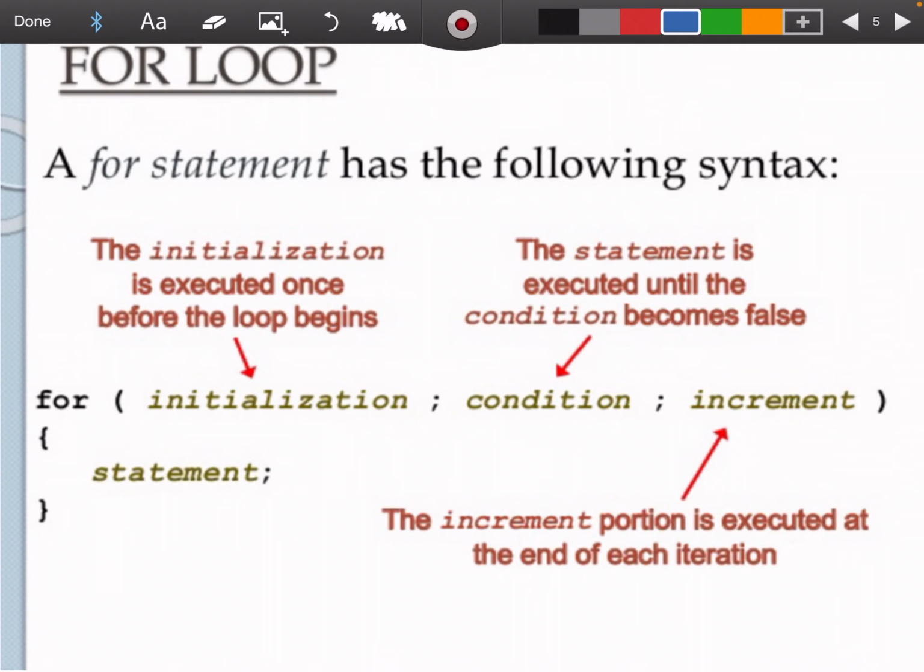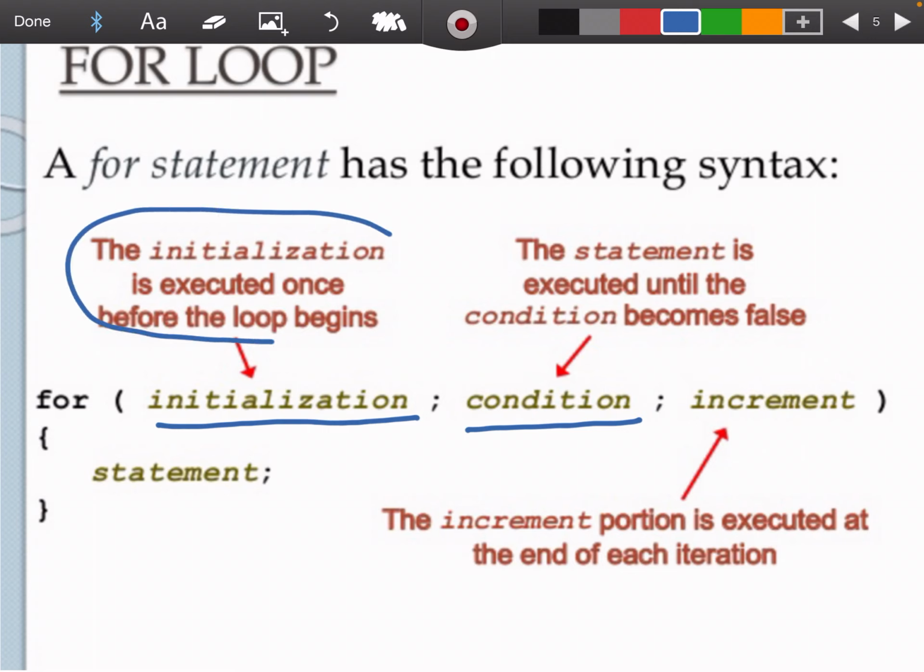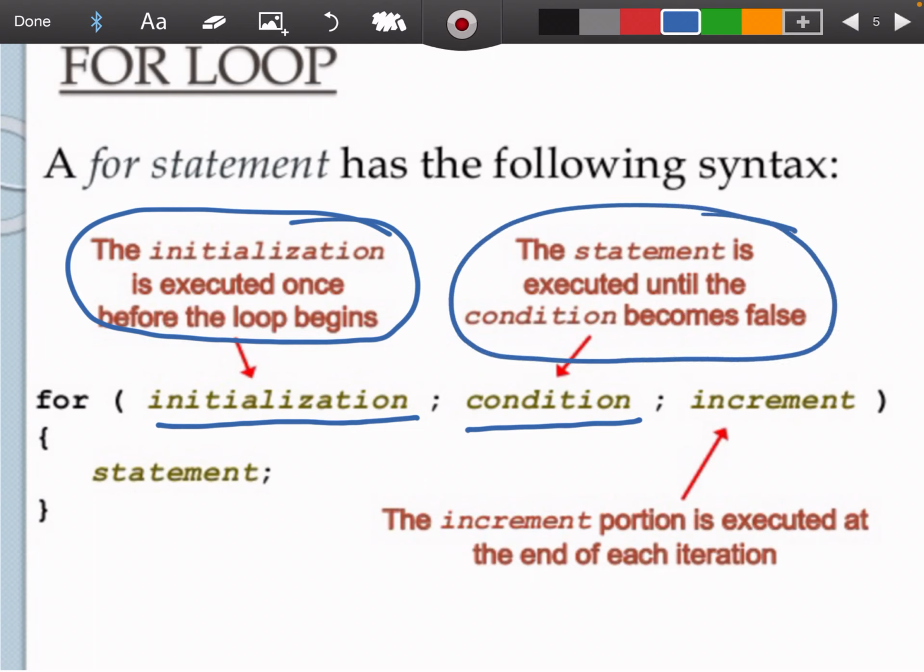Next is again the same thing, only one more slide which explains the syntax. For the for loop we have the initialization part, then the test condition. The initialization is executed once before the loop begins, and the statement is executed, the condition is checked until the condition becomes false, and there is an update expression, increment or decrement, which will be executed at the end of each iteration. Okay, so this is the syntax of the for loop.